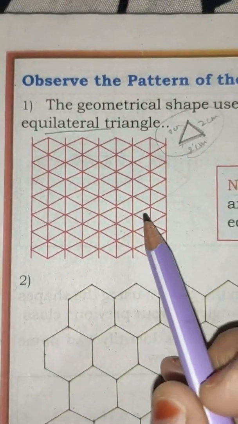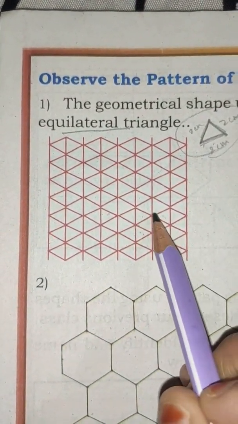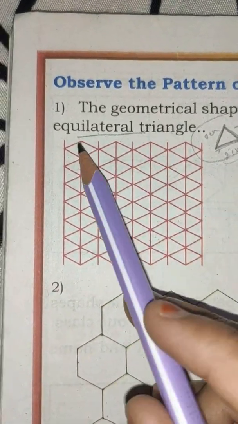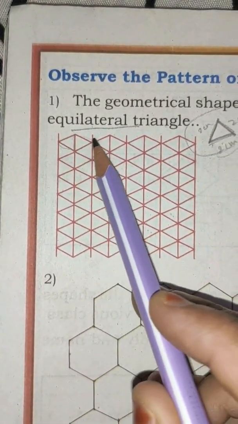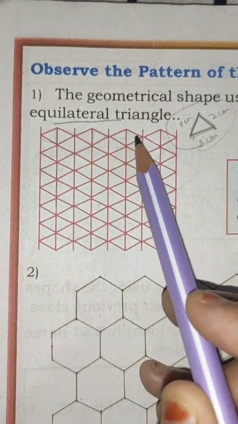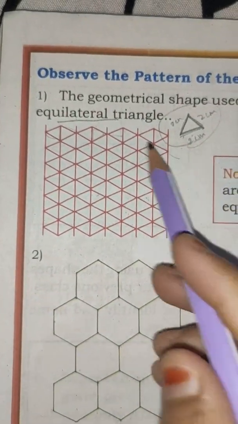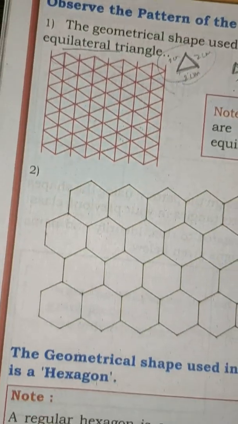So here you can see this pattern. This pattern is drawn by using equilateral triangles. Here you can see 1 triangle, 2 triangles, 3, 4, 5, 6, like this. Here you will find many triangles which form a pattern.